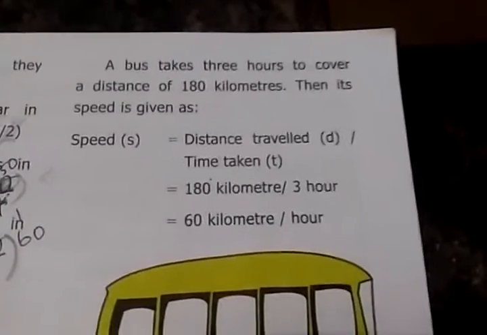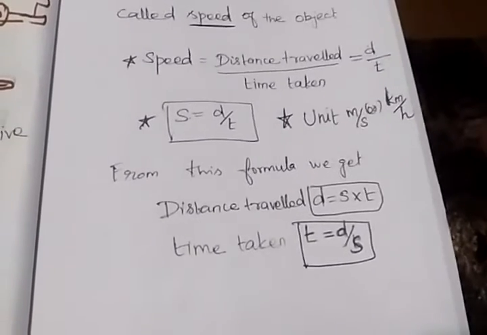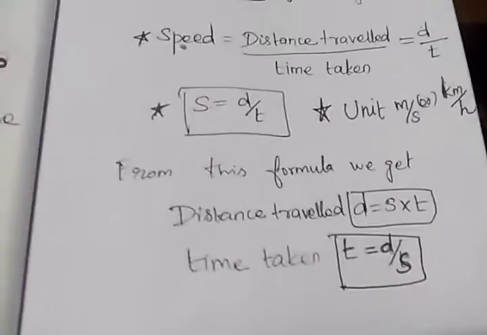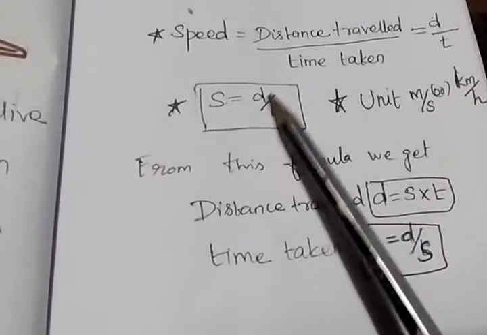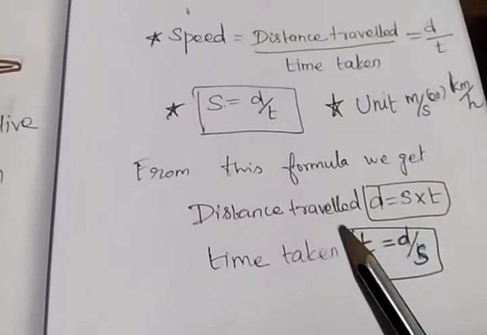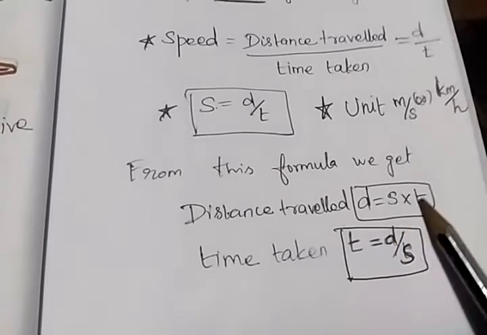Okay students, the speed is equal to distance by time. This formula is also written as distance traveled d is equal to speed into time.